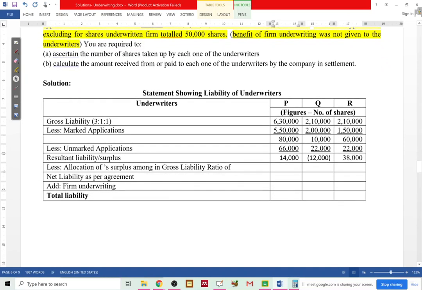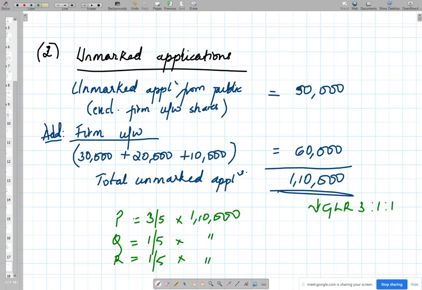Now one person has a surplus. Negative means Q has extra shares that they have sold. So it is 12,000, a surplus. We need to allocate that surplus. So allocation of Q surplus among P and R in gross liability ratio. How much? P, Q, R, 3 people, 3:1:1. The one in the middle who has ratio of 1, right? See, it's 3:1:1.